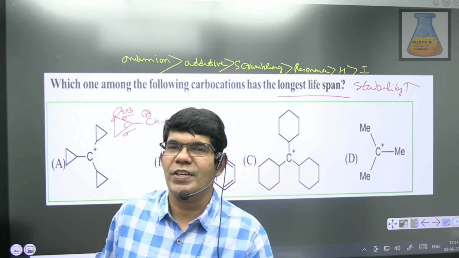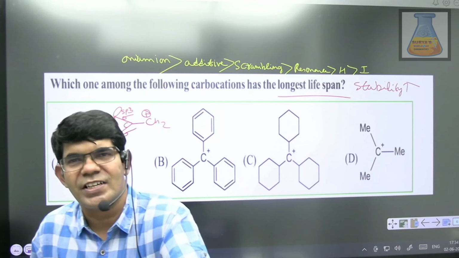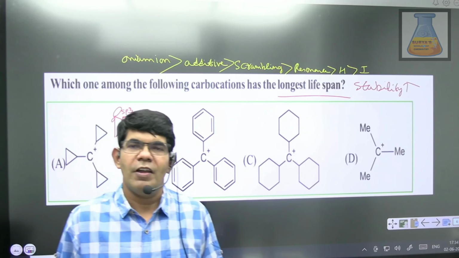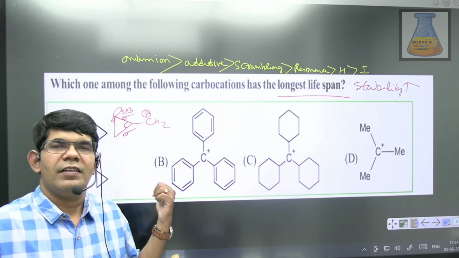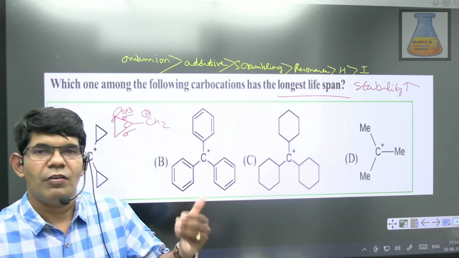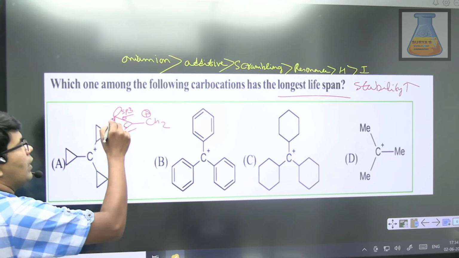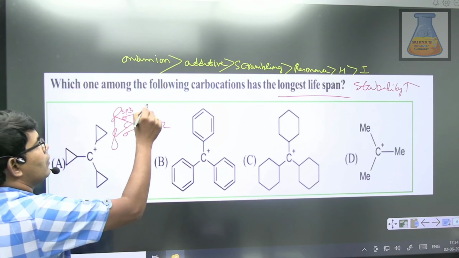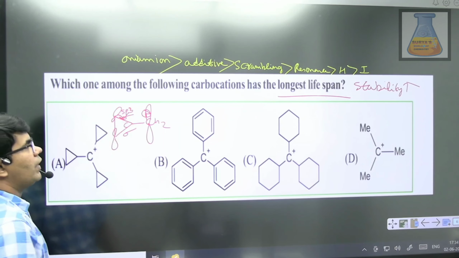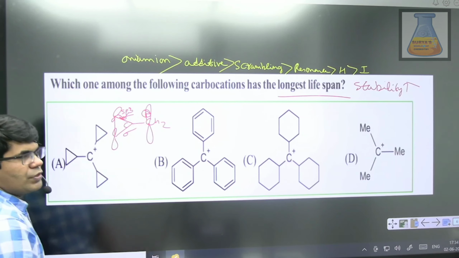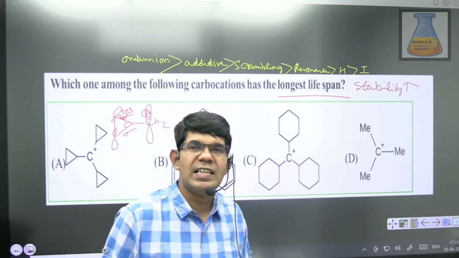When the percentage of s character is less, obviously the percentage of p character will be more. When the percentage of p character is more, the bent character will be more. Once the bent character is applicable, then this resonance is applicable. The sigma-positive conjugation is applicable.